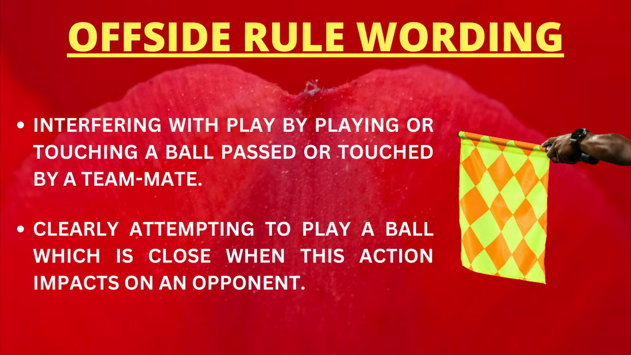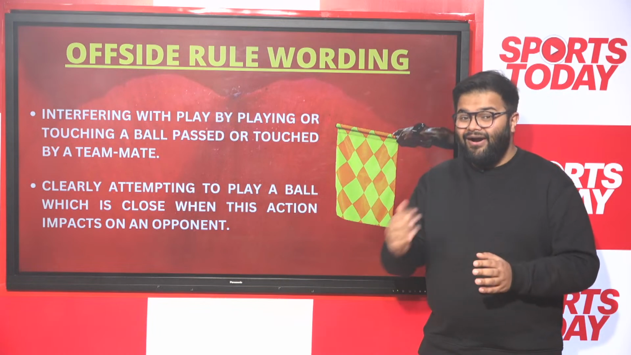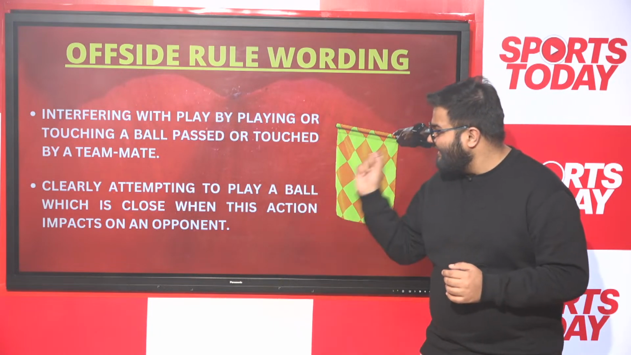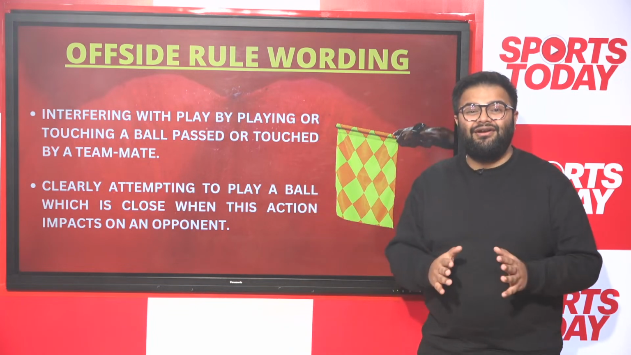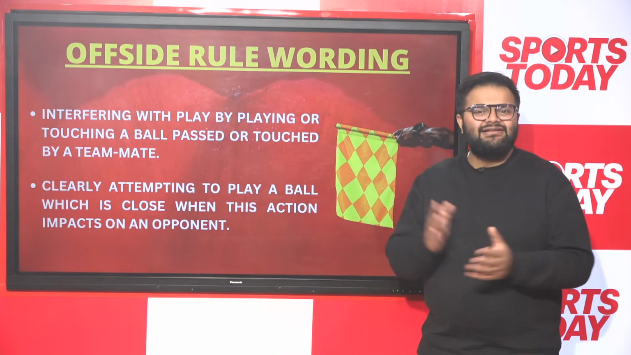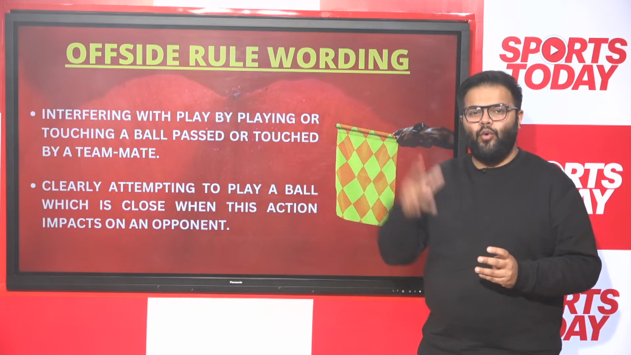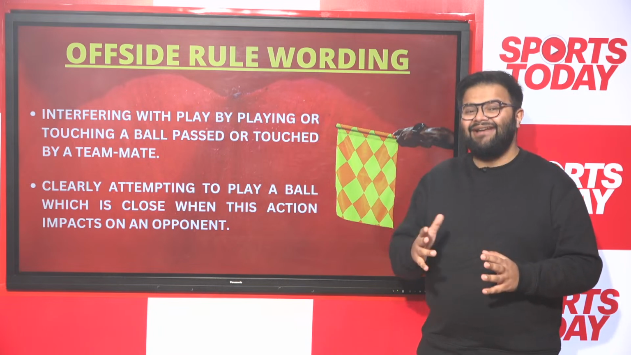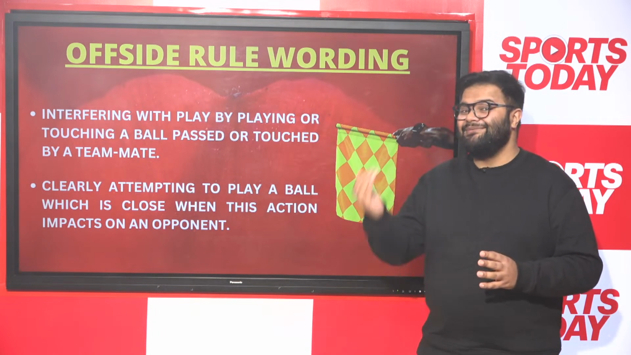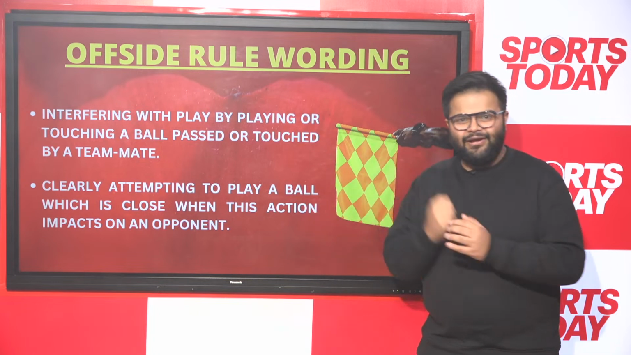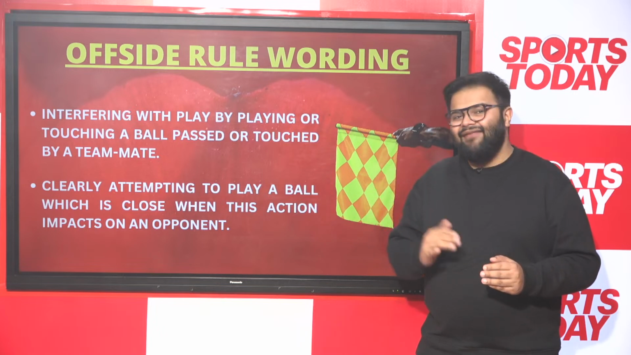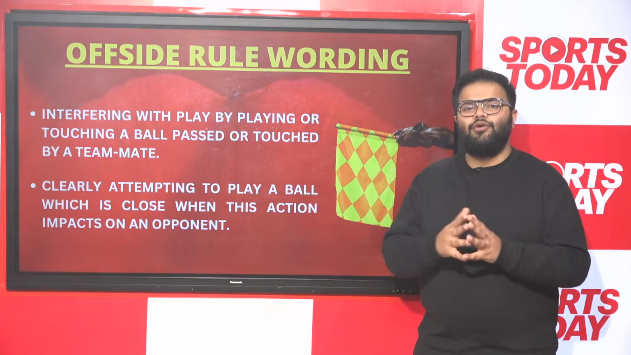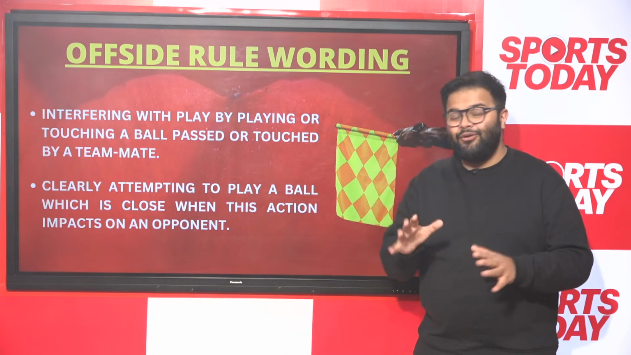So if he had touched the ball at any given point of time, he would have been flagged quite easily offside. But if you're looking at the second side of things, where it says clearly attempting to play a ball which is close when this action impacts on an opponent, then there's a very easy case to be made for Rashford being offside, because he was very much involved in the play, and in fact most players, if not everyone, was expecting him to receive the through ball that Casemiro played over the defense, and he didn't. The fact that he left it and then let Fernandes shoot it was in essence one of the longest dummies that you would have seen play out in live football.